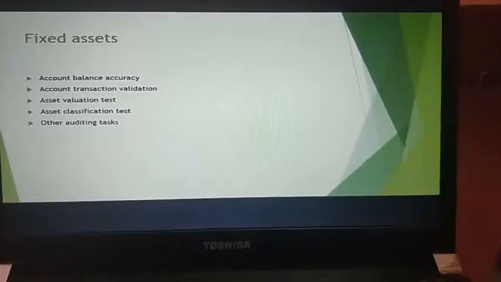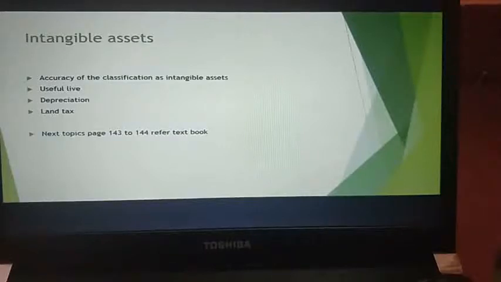Next, you have account transaction validation. Okay, what is the account transaction validation which is being involved in this particular thing? Whether your fixed assets are helping you in auditing, okay, whether they are ensuring that the assets listed in financial statements are valid transactions, and whether they have been received and are actually in existence in the service, whether these fixed assets actually exist in the organization or not. Next, you are going to value your particular assets. Okay, we've already come across in the previous topics what asset valuation is. Next, you are going to classify your assets in different subheadings, and also you are going to conduct your other auditing tests. Okay, now moving on to your next topic, you have intangible assets.